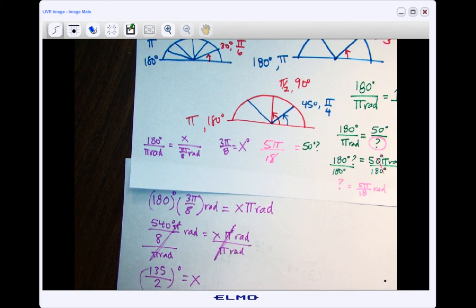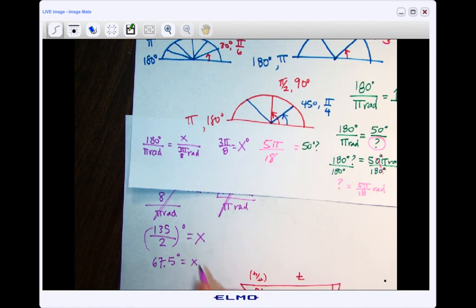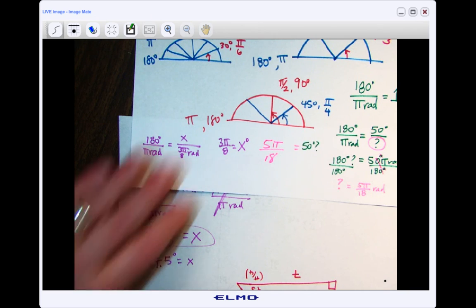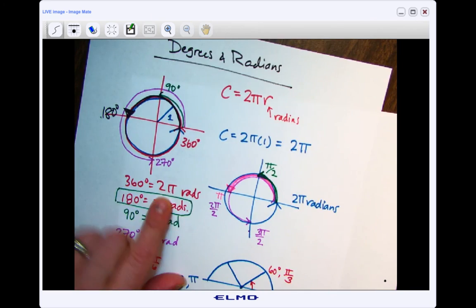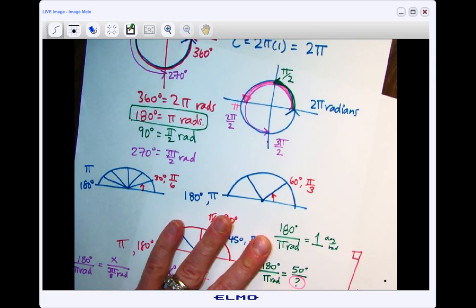If you wanted it as a decimal, that would be 67.5. Okay, so I'm okay with that. You can write it as a decimal if you want. Doesn't really matter. Okay, so you're just using this little idea of 2 things that are the same to figure out 2 other things that are the same by using proportionality when you're converting.